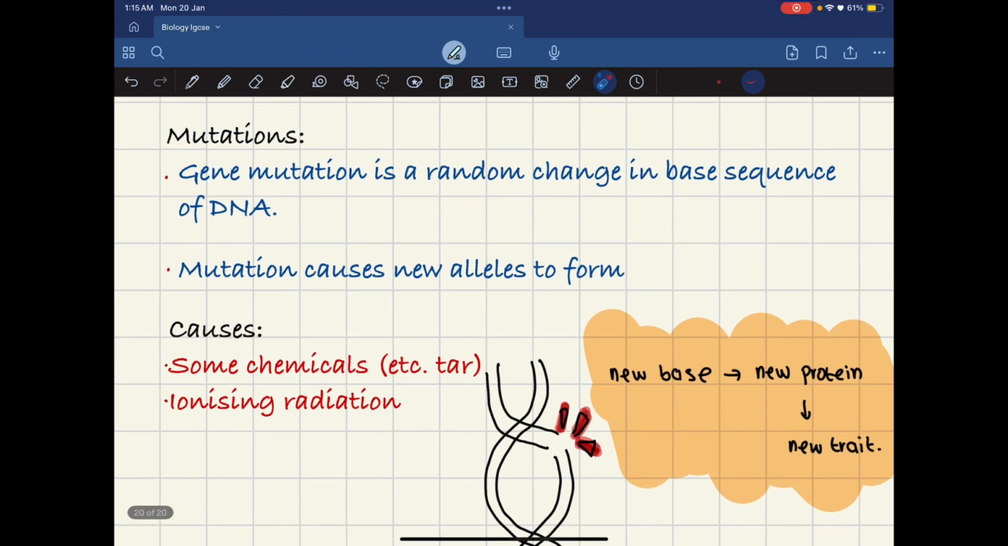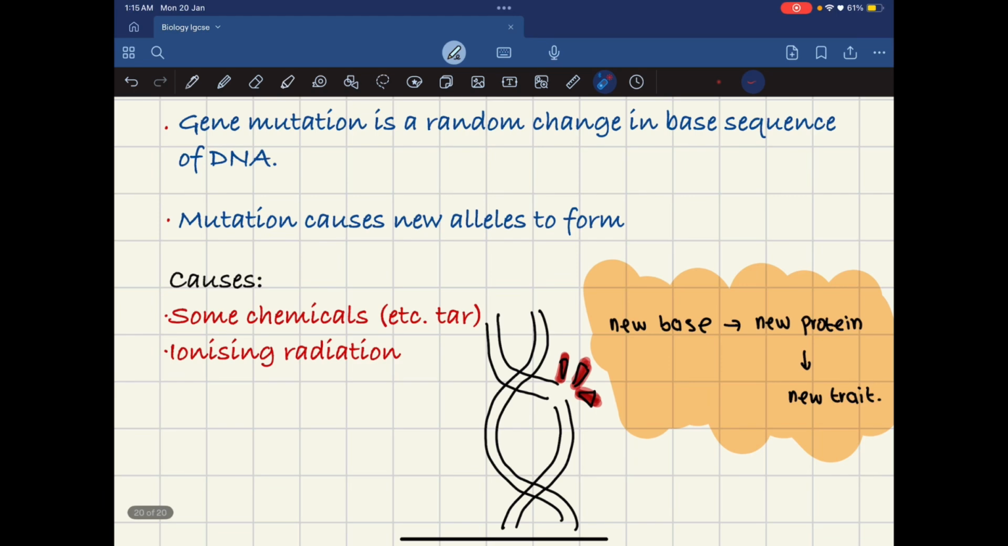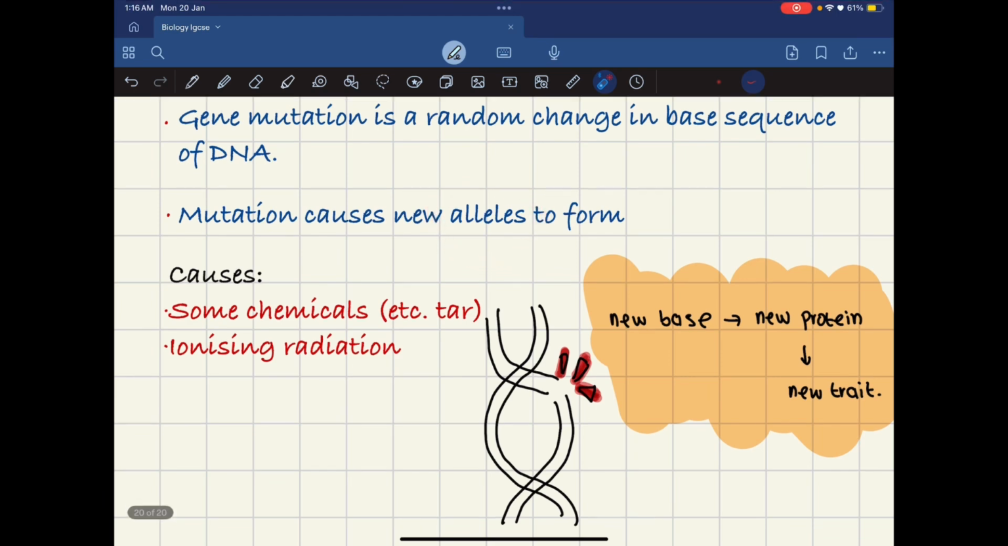Now mutation causes new alleles to form. This is something in the inheritance chapter, which I think we have probably learned, or we are soon going to learn, so we can refer to that chapter later on. But mutation causes new alleles to form, meaning that it causes new genes to be formed. An allele is just an alternative form of a gene.